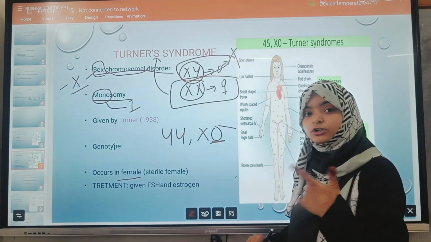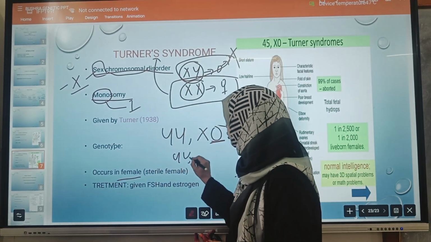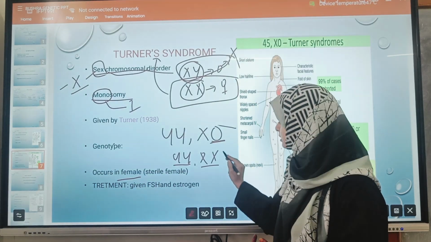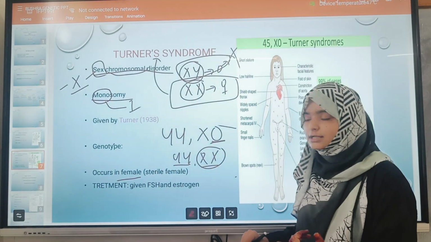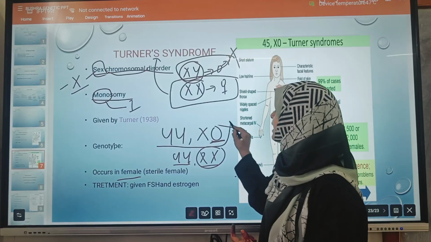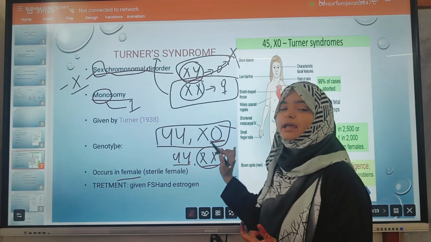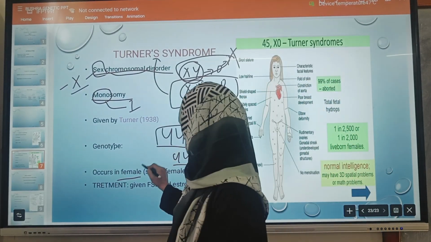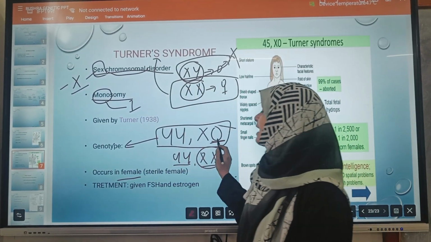Okay. The normal genotype of the female is 44XX. These are the autosomes and these are the sex chromosomes. There are 2 sex chromosomes. But in Turner syndrome, it is 44X naught. X naught means there is the absence of one X chromosome. Okay. So the genotype of this is 44X naught.